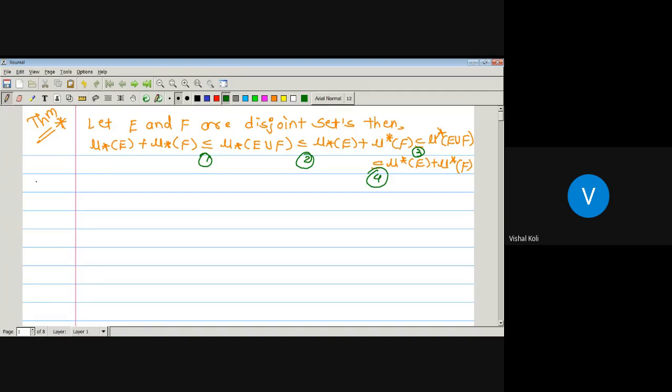Its proof. Okay, so here E and F are two disjoint sets.